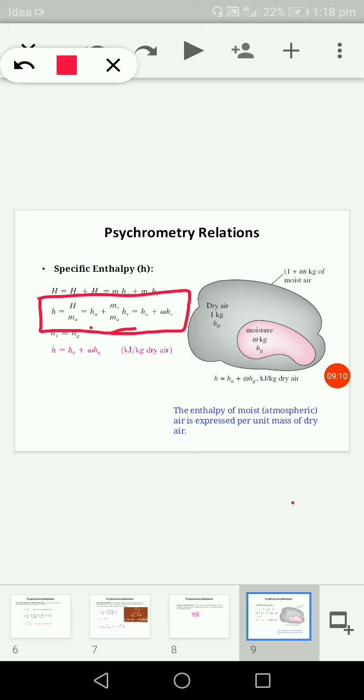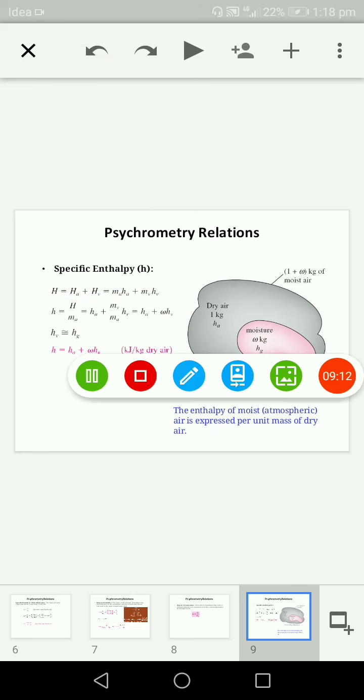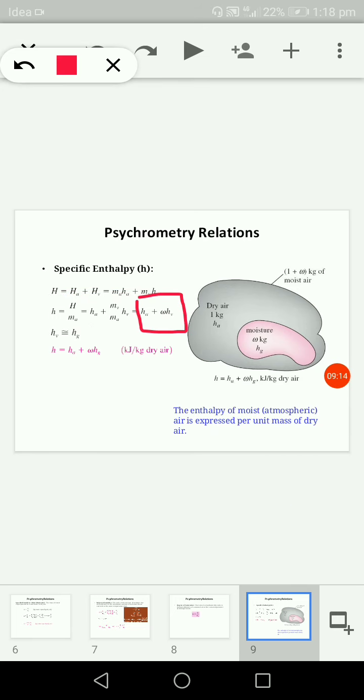After simplifying we get the final equation, HA plus omega, that is mv upon ma, which is nothing but omega, into HV. So the final term is H equals HA plus omega into Hg, as Hv is approximately equal to Hg. So this is about the specific enthalpy. These are some of the relations between the different psychrometric terms.